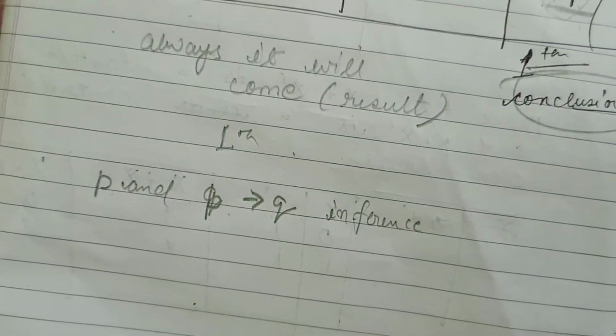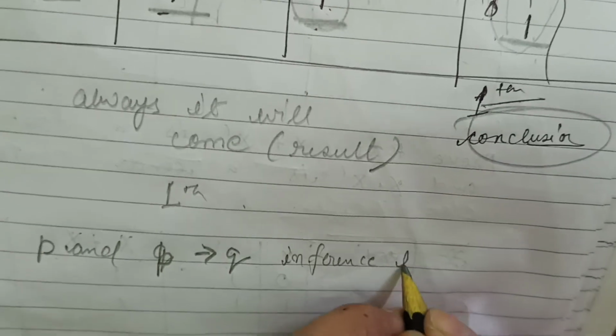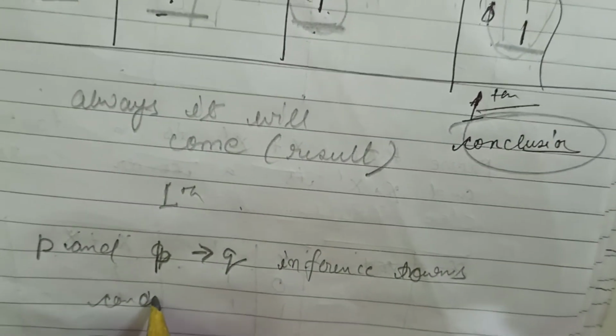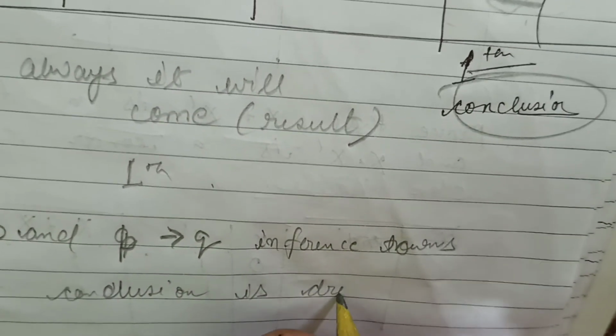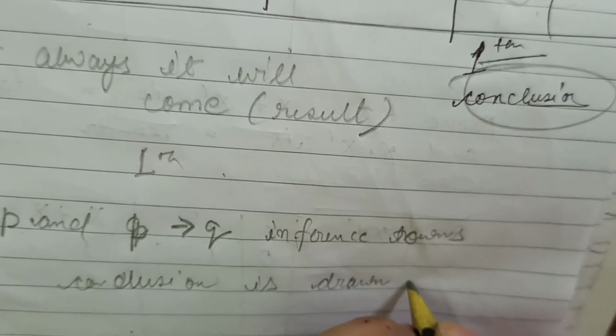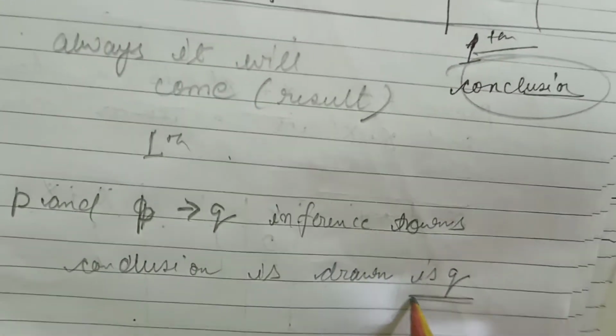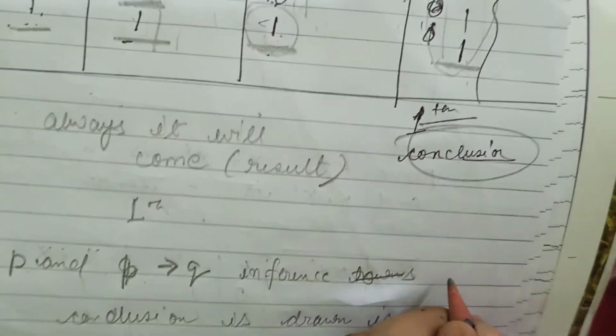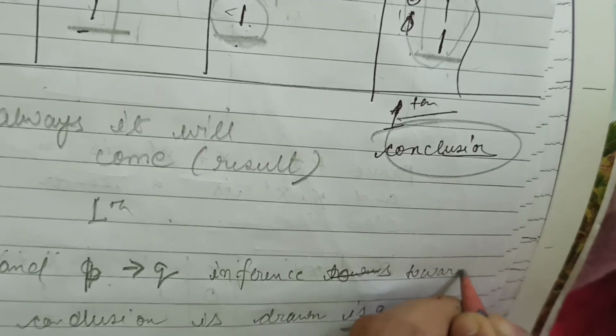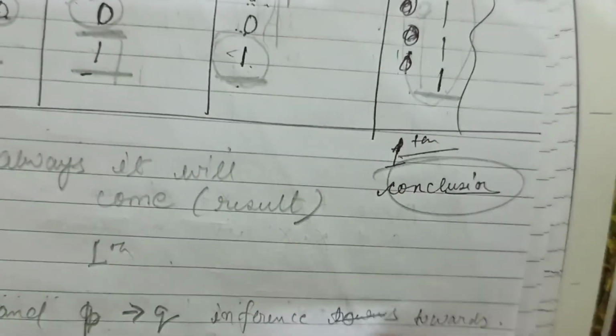Inference we can also write, or we can write the conclusion. The conclusion drawn is Q. The result is coming towards Q.